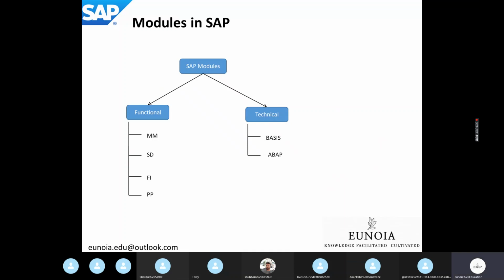SD is related to sales and delivery. Okay, FI is the finance module. PP is for production and planning. There is also another module called PM, plant maintenance. Another functional module is ICM, which is for commission management. Another module is ISU. It is for utilities industries, like electricity and gas.